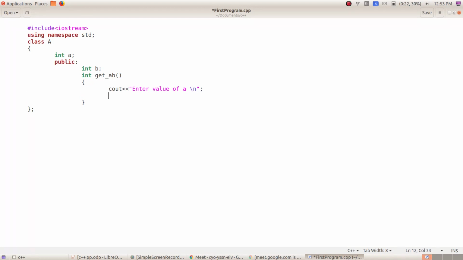Then cin a here, right, and as the next one cout, enter the value of b.